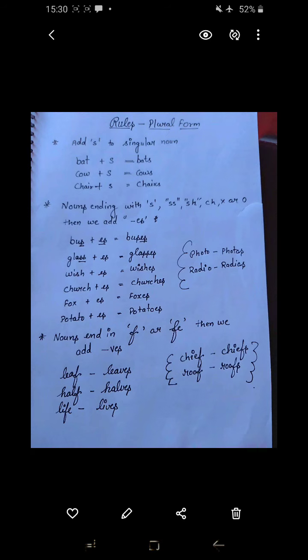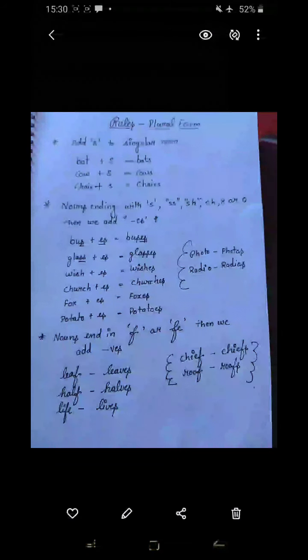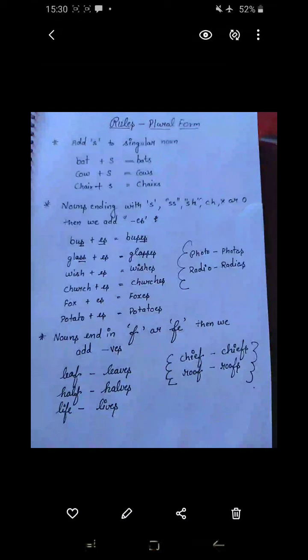Half becomes halves. We remove f from the end and put ves. Now life. At the end fe is there, so we put ves, lives.